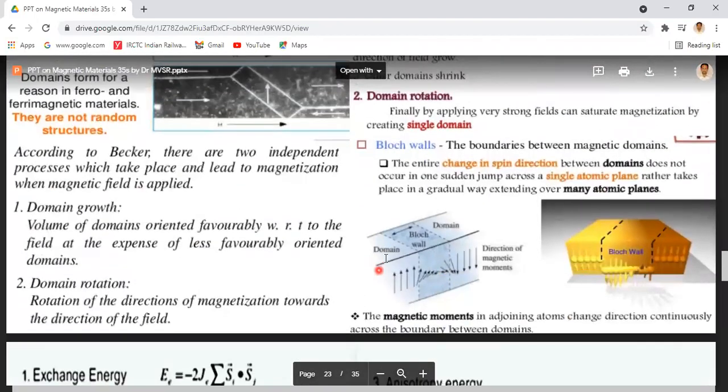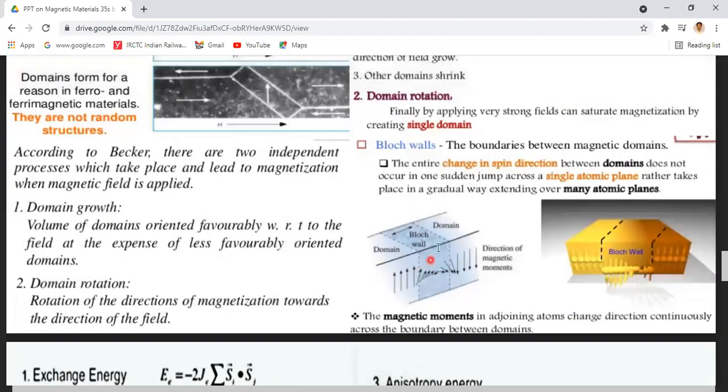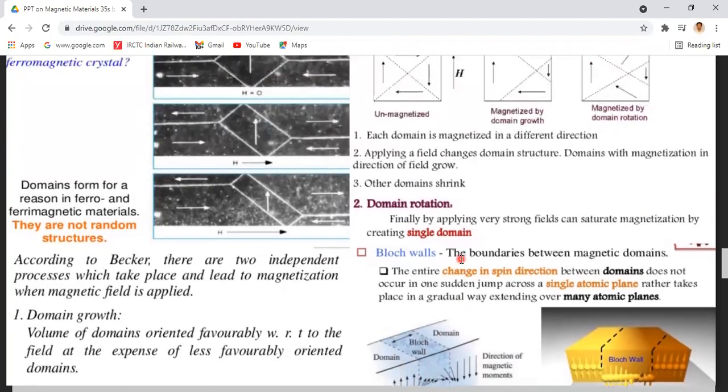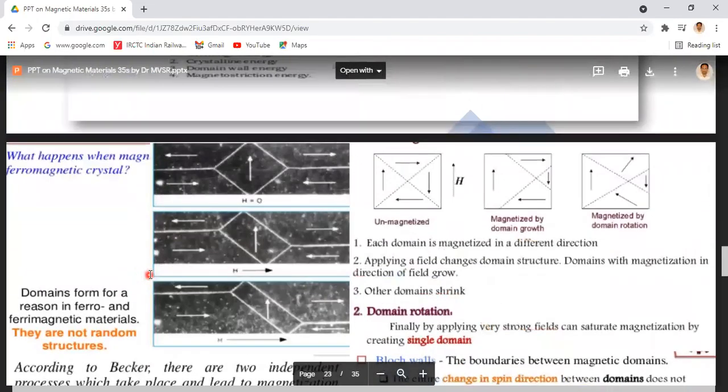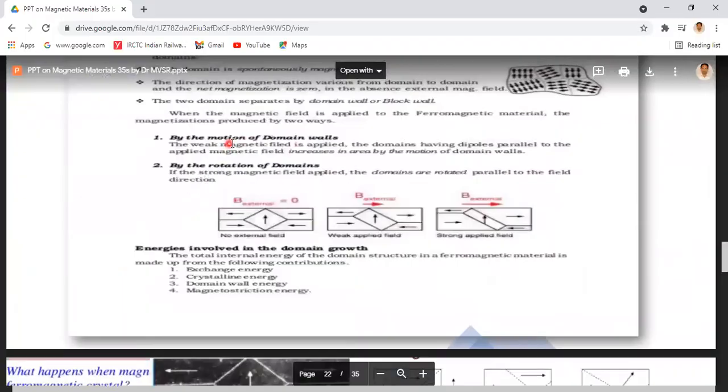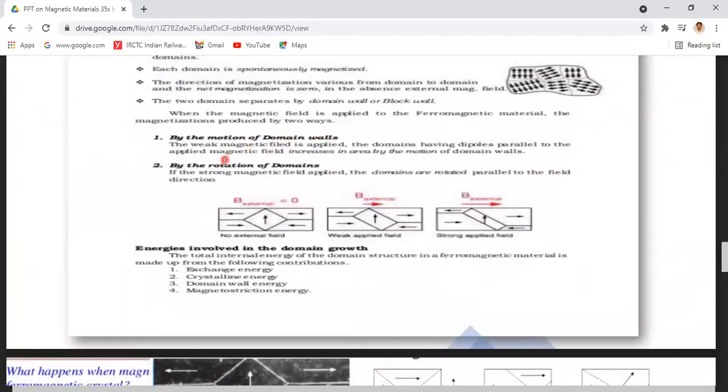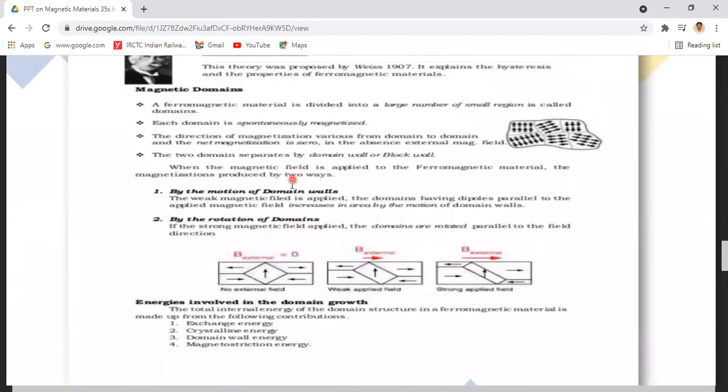So how are these domains rotated here? This is one domain, and this is another domain. These two domains are separated by a Bloch wall or domain wall. So the domains are rotated here. Because of the motion of the domain walls, and because of the rotation of the domains, the material is magnetized.